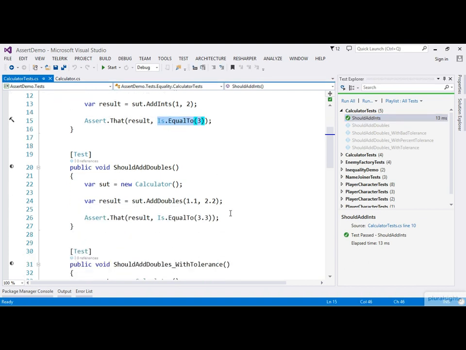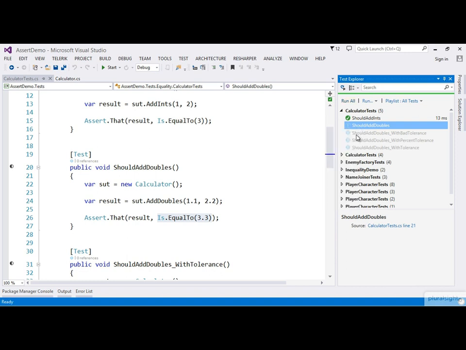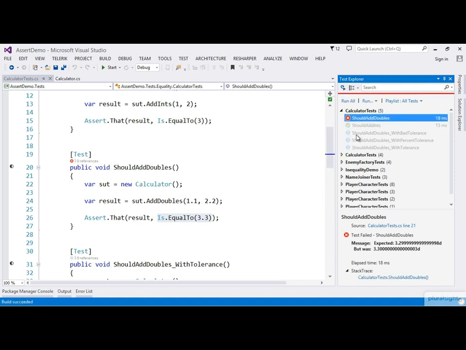Let's see what happens when we use floating point values. So here I'm using the addDoubles method instead, and we're adding the values 1.1 and 2.2. So we're saying we expect the value to be equal to 3.3. But let's run this and see what happens. Notice here that our test has failed when it seems like it should have passed. Because we're using floating point numbers here, we can see the expected was 3.29999, etc. We can also see the actual value here, 3.3000, etc. So because we're using floating point values, we're not always going to get an exact value here.